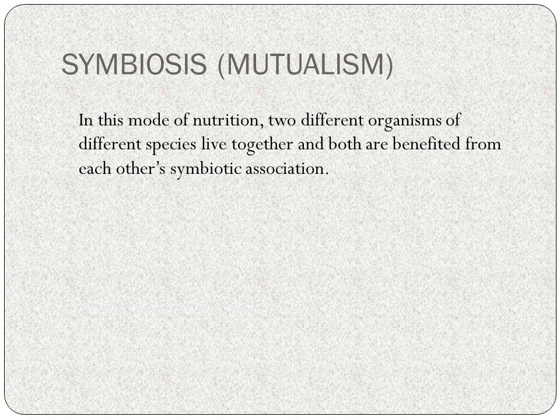Next and last topic is symbiosis. Symbiosis is a process in which two different organisms of different species live together and both are benefited from each other's symbiotic association. Sym means together and bios means life. The most common example of symbiosis is lichen, where an alga and a fungus live together. The alga, being an autotroph, manufactures food and supplies it to the fungus. On the other hand, the fungus, being a saprophyte, provides water, minerals and shelter to the alga.